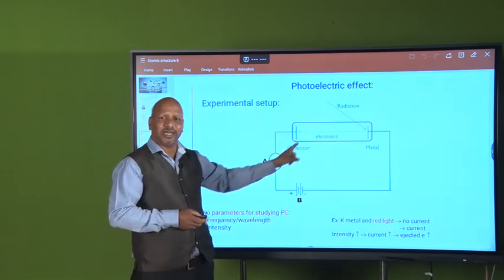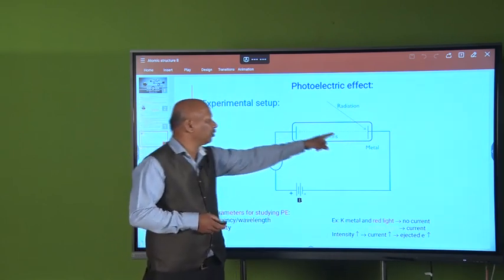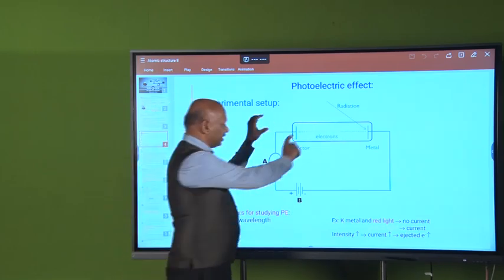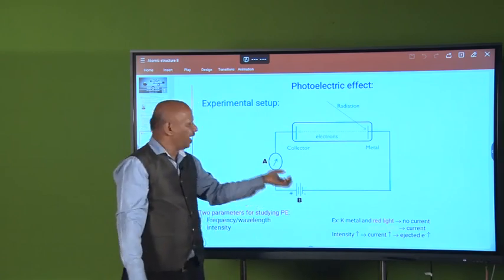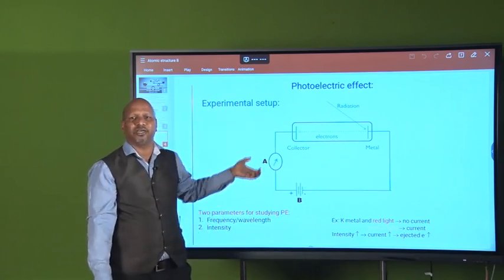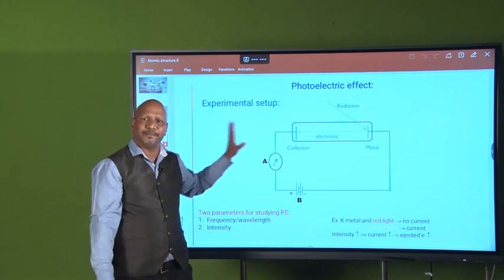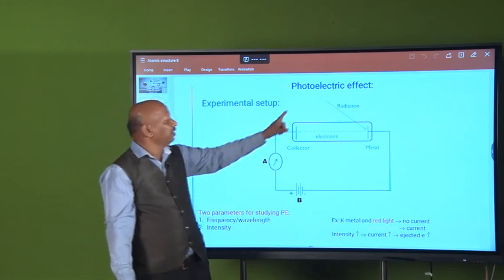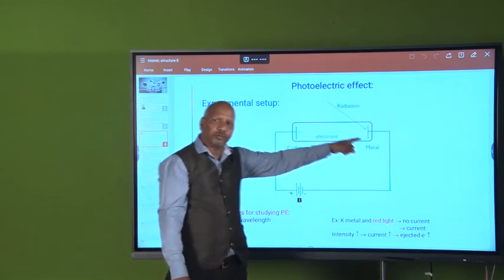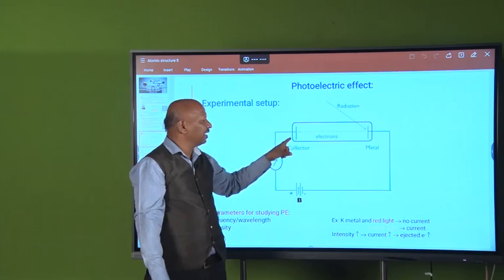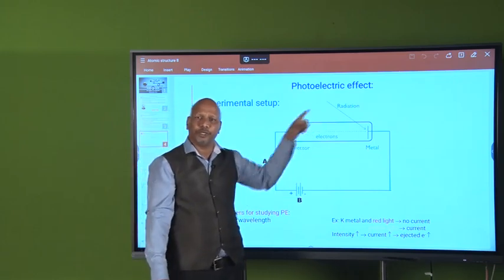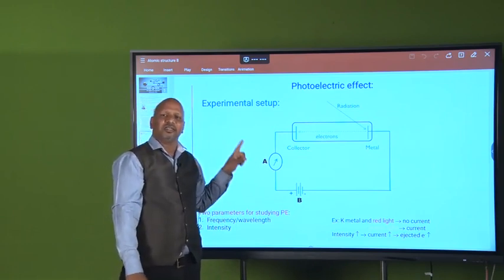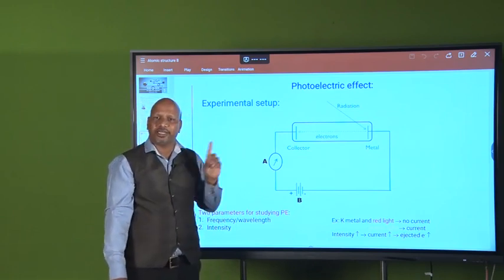Then we have the collector, the anode, where the electrons come from the metal. The circuit is completed with the help of a battery, and we have an ammeter to see the current. When radiation falls on the metal, electrons are emitted and collected at the anode, so the circuit is completed and you get current. Unless you get current, there is no photoelectric effect.